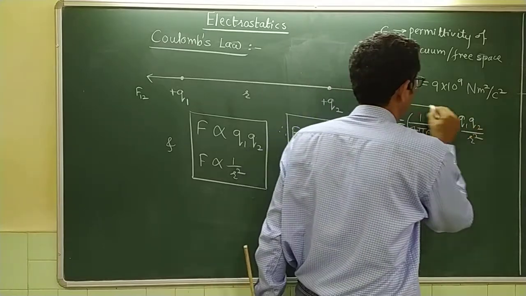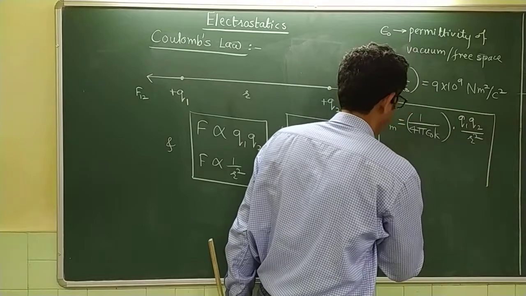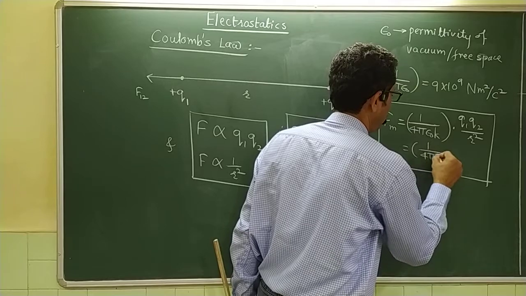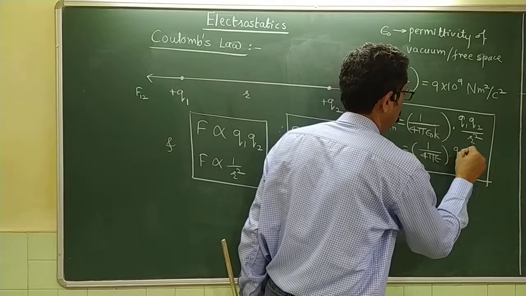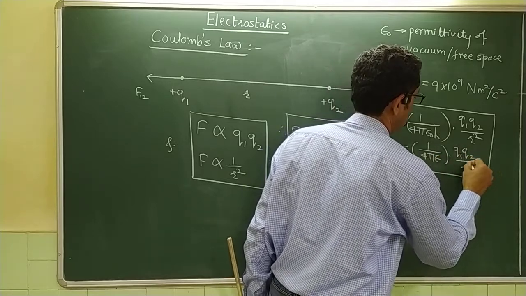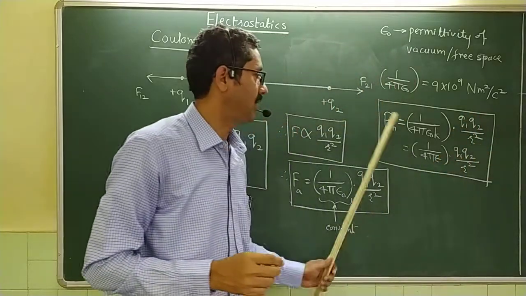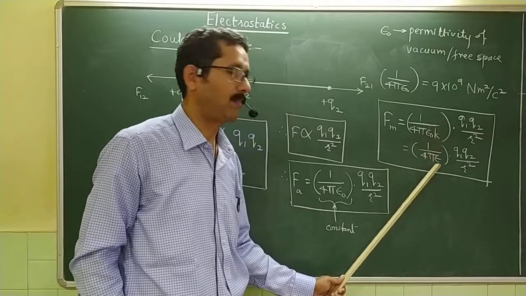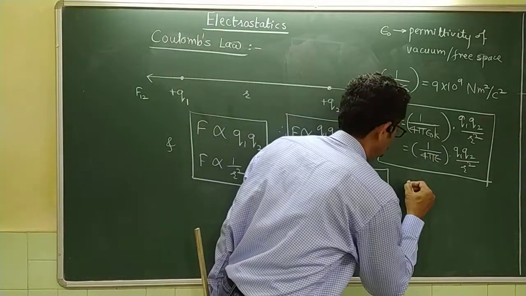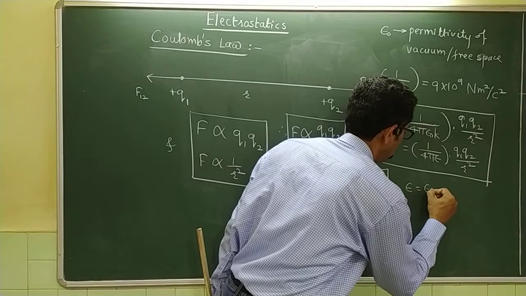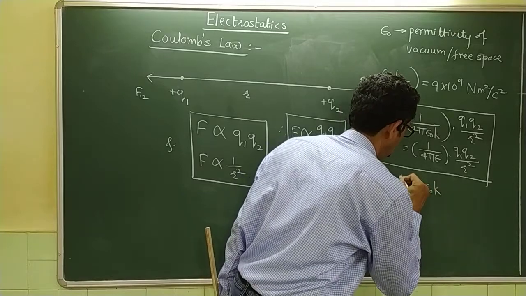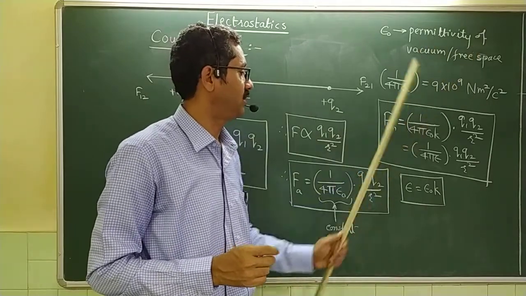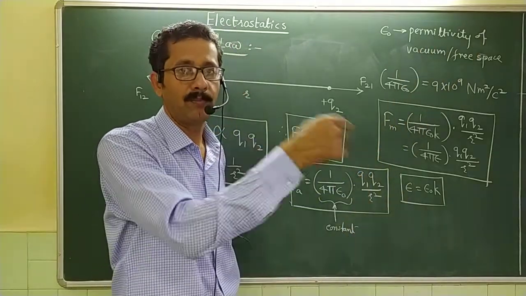Many times this equation is also written as 1 upon 4 pi epsilon into Q1 Q2 divided by R squared. So this term epsilon 0 k is represented by epsilon, where earlier epsilon 0 was called the permittivity of vacuum or free space. This will be called the permittivity of that particular medium.